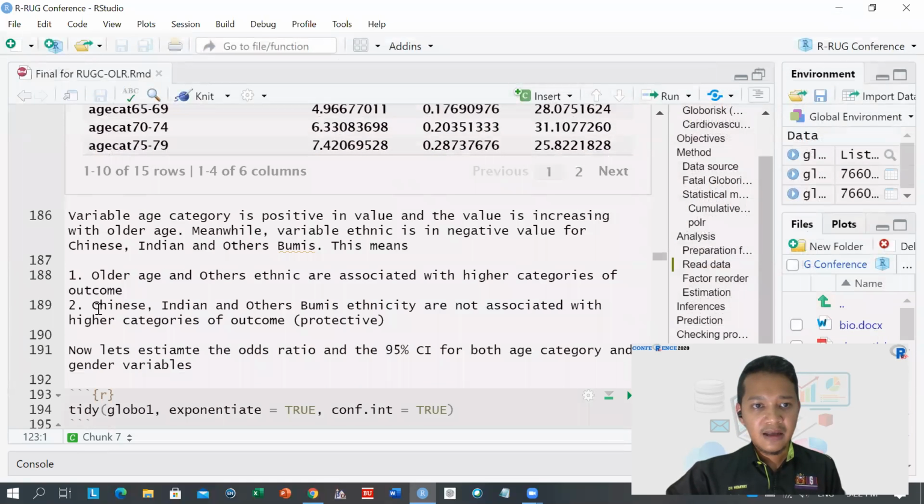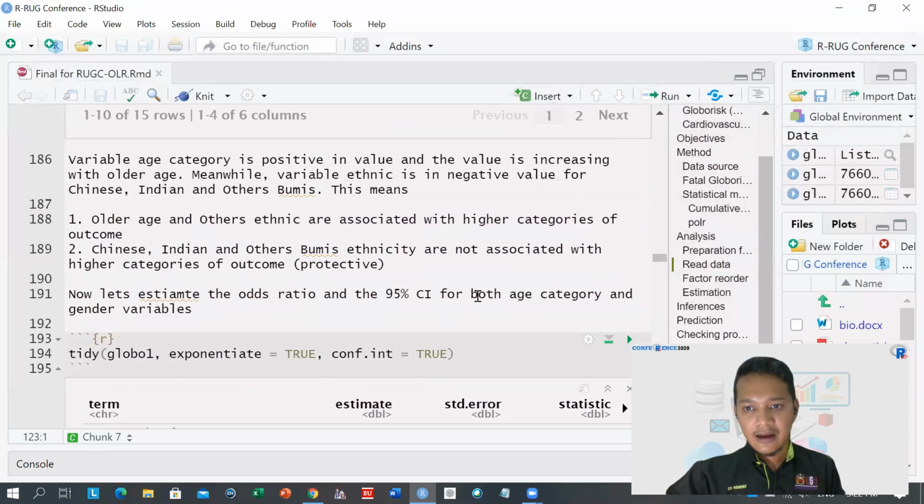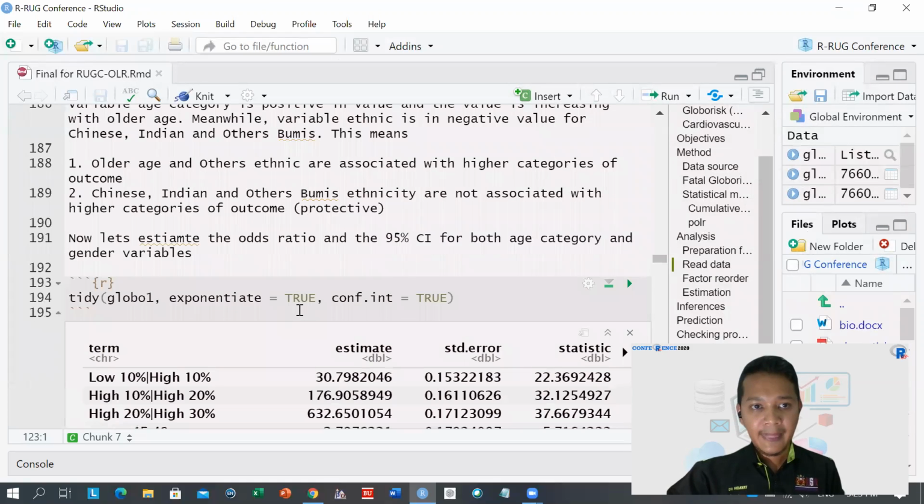It means that older age and other groups are associated with higher categories of outcome, whereby the Chinese, Indian, and other Burmese ethnicities are not associated with higher categories of outcome, in which case it serves as a protective factor.